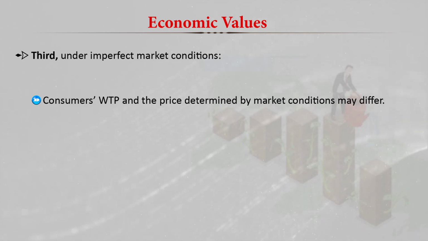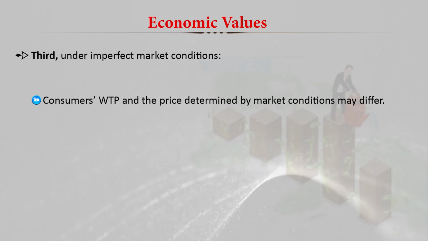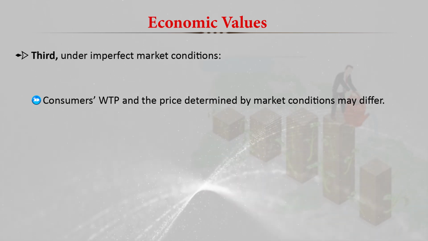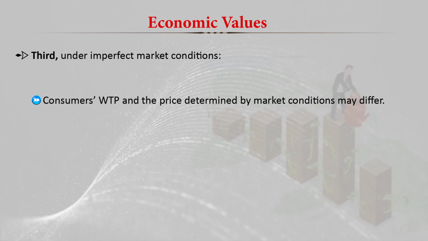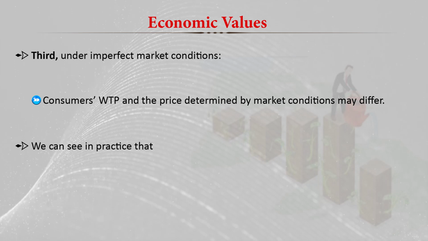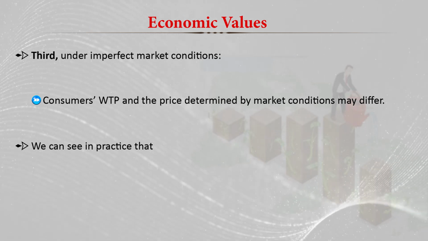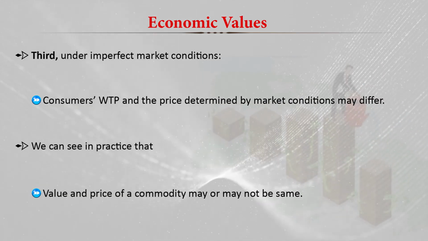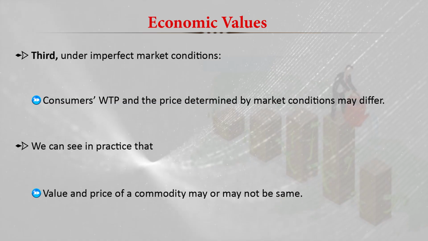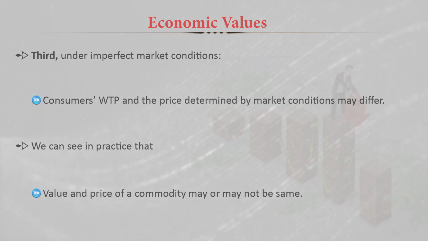Sometimes there is an abundant supply, so the price falls, but the consumer is ready to pay much more. So there is no proper interplay of these forces. We can see this effect in practice many times. Sometimes the value and price of a commodity may be the same, and sometimes they may differ. They may not be the same.